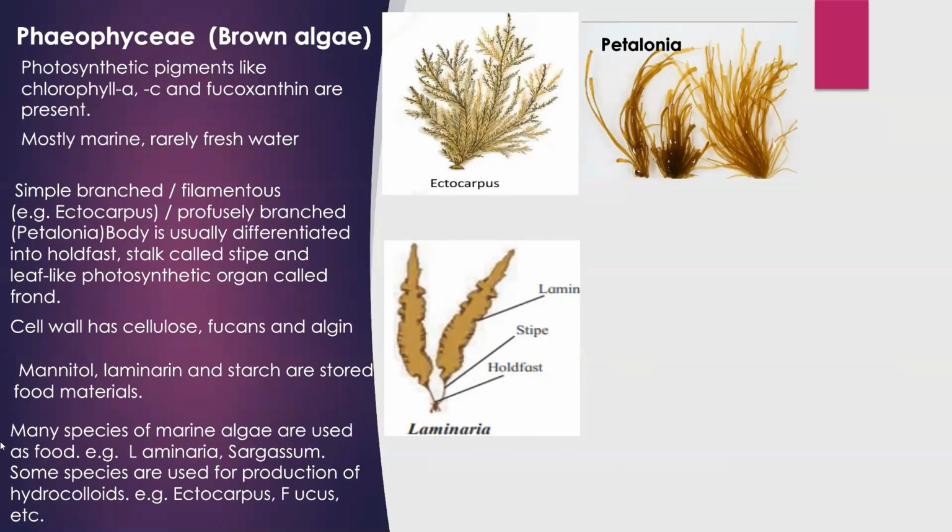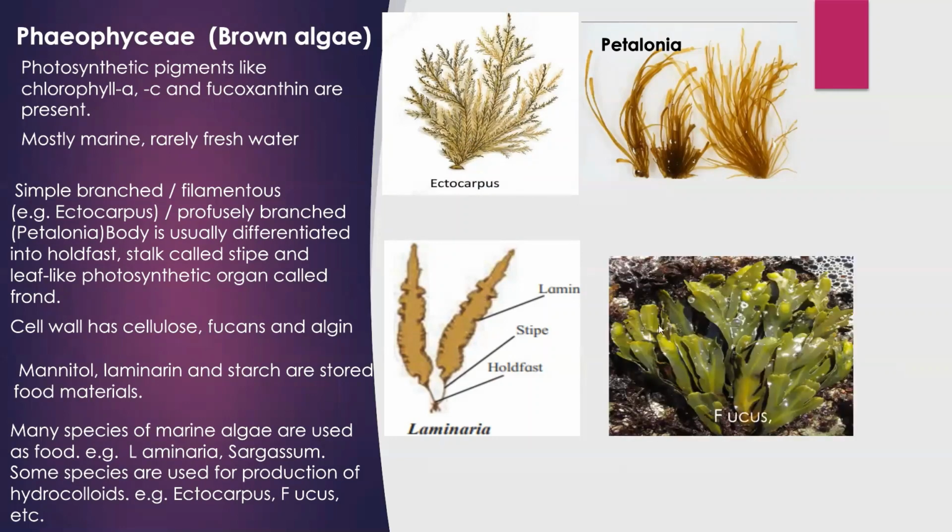Here, many species of Phaeophyceae are marine, so they are rich in nutrients, that's why they are used as food. For example, Laminaria and Sargassum, while some species are used for the production of hydrocolloids. For example, Ectocarpus and Fucus. These two members, Ectocarpus and Fucus, are used for production of hydrocolloids.